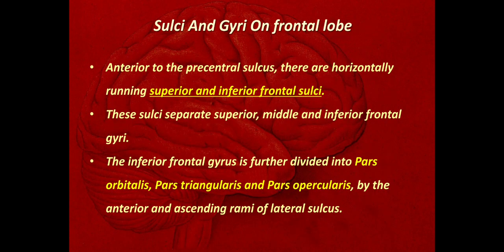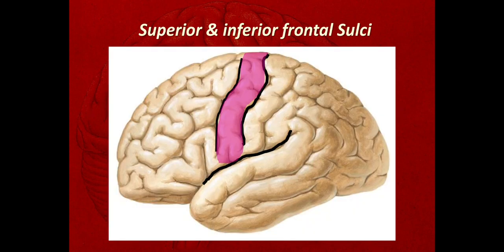Now the sulci and gyri on the frontal lobe just anterior to the precentral sulcus. Anterior to the precentral sulcus, there are horizontally running superior and inferior frontal sulci. These sulci separate the superior, middle and inferior frontal gyri. The inferior frontal gyrus is further divided into pars orbitalis, pars triangularis and pars opercularis by the anterior and the ascending rami of the lateral sulcus.